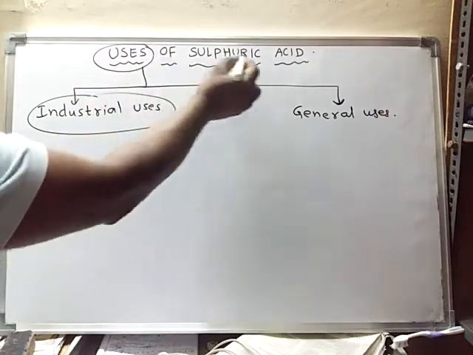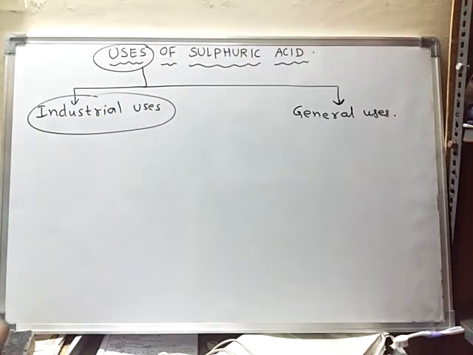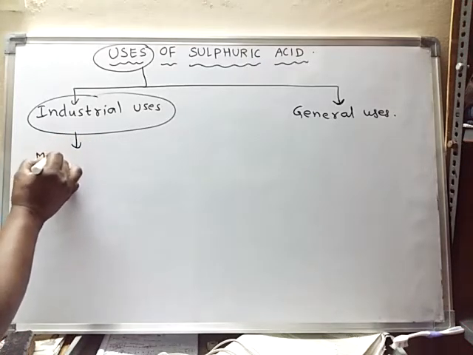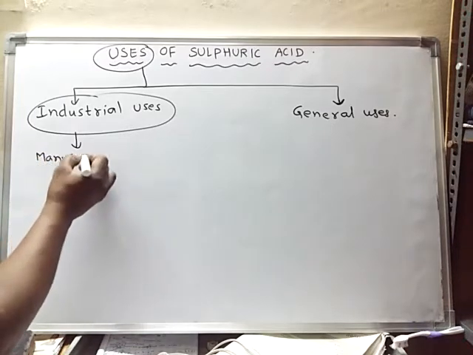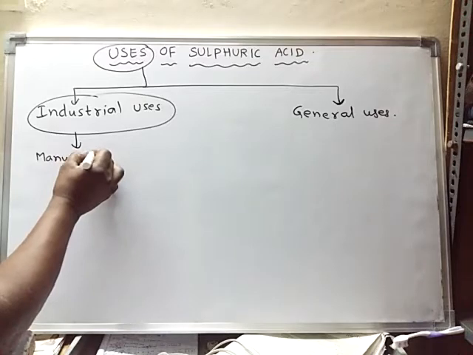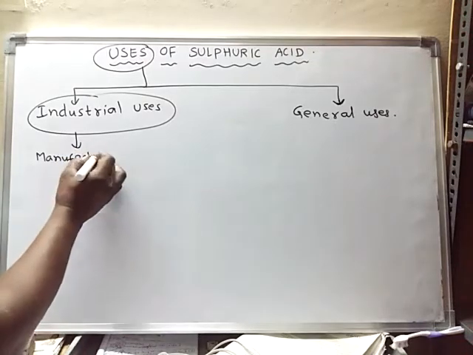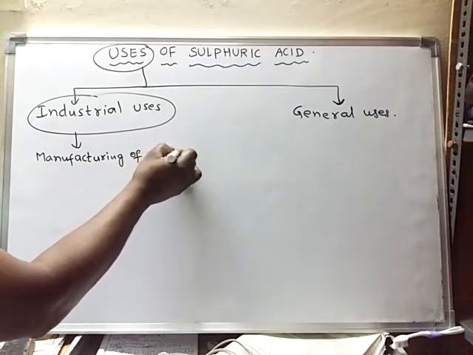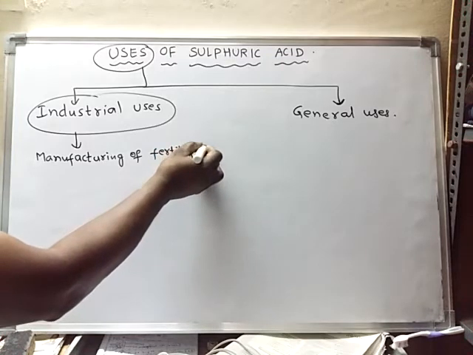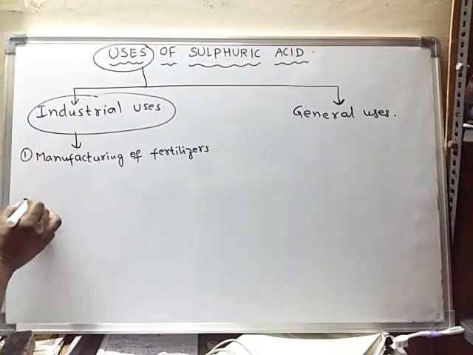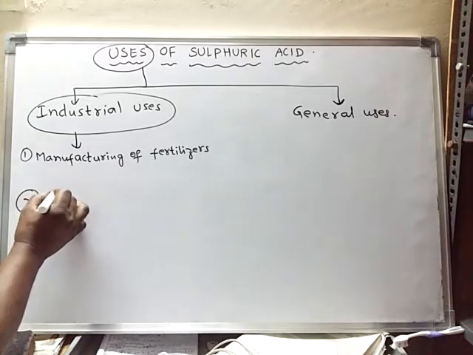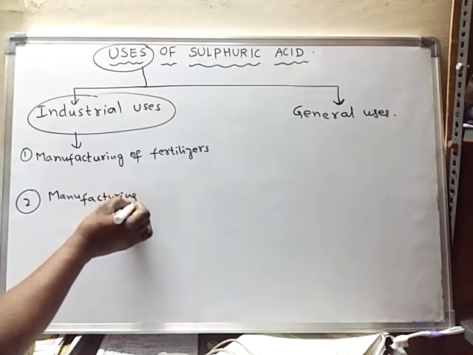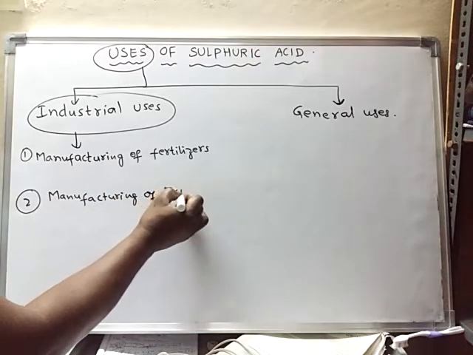sulfuric acid is used in the manufacturing of fertilizers. Okay, it is also used in the manufacturing of explosives.